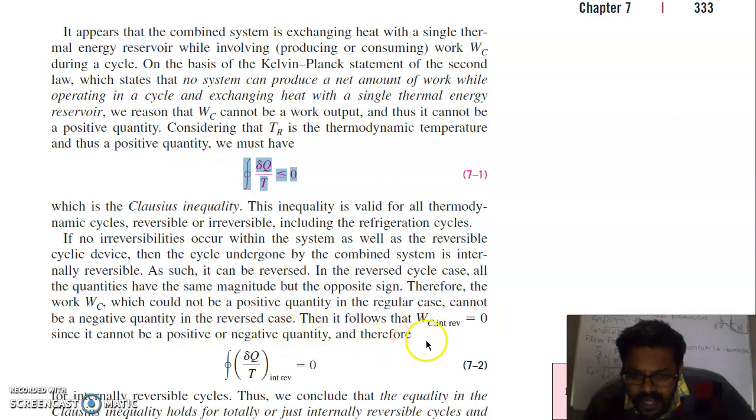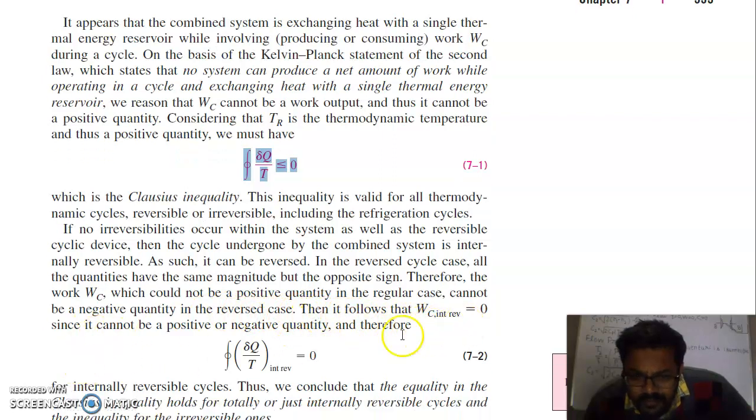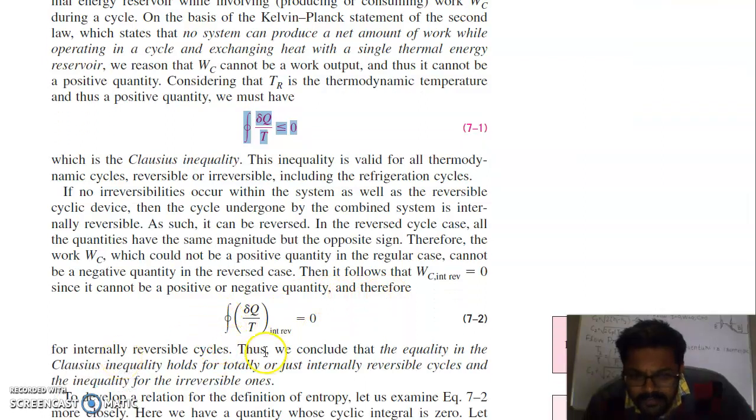Then it follows that WC is equal to 0 for a reversible cycle, since it cannot be a positive or negative quantity, and therefore for an internally reversible cycle, the cyclic integral of del Q by T is equal to 0. Thus we conclude that the equality in the Clausius inequality holds for totally or just internally reversible cycles, and the inequality for the irreversible ones.